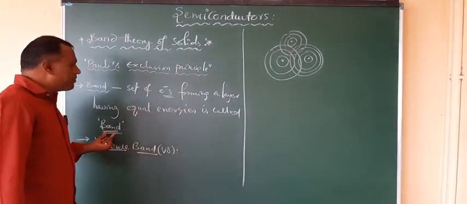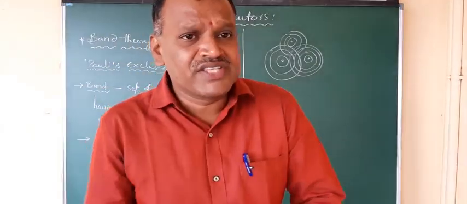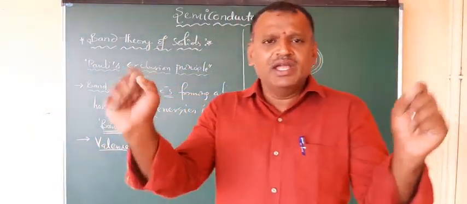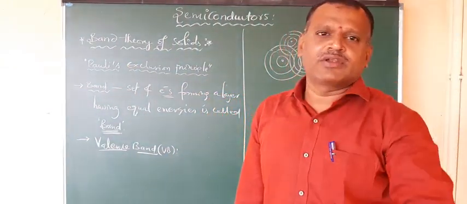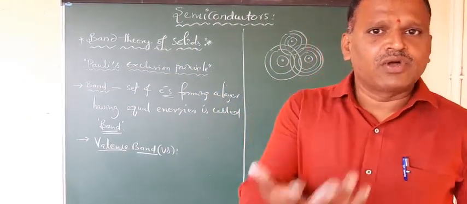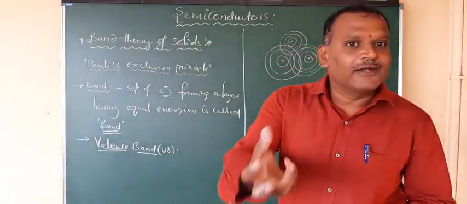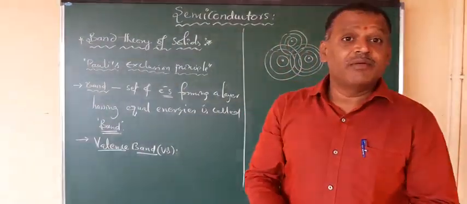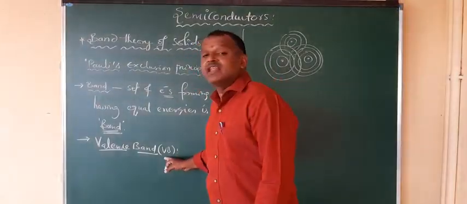I already said what a band is. A band is a set of electrons having the same amount of energy. They are located at a position having the same energy, and at that energy level a number of electrons exist. That set of electrons forming a layer, we call a band. If that set of electrons is related to valence electrons, or the band is formed with valence electrons, then it is called the valence band.